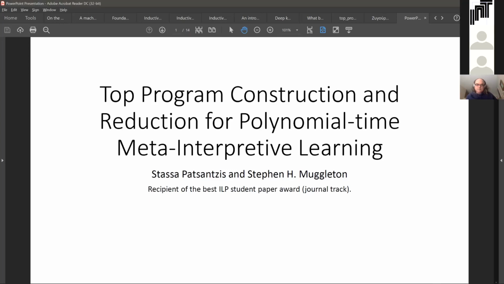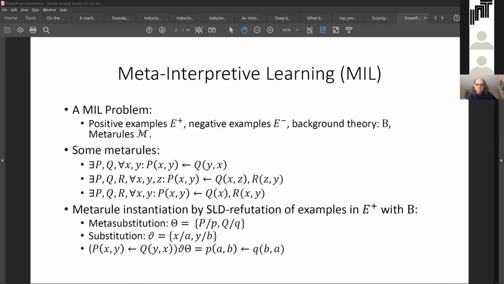The work I'm presenting is part of Meta-Interpretive Learning. Meta-Interpretive Learning is a recent approach to ILP that is characterized by the use of second-order clauses called the metarules as inductive bias to restrict the hypothesis search space. Metarules are used widely in machine learning, data mining, and ILP, but Meta-Interpretive Learning is unique in that it uses metarules for reasoning in a refutation proof of examples by SLD resolution together with first-order background knowledge rather than as templates. Meta-interpretive learning systems are capable of learning recursive hypotheses and performing predicate invention without the limitations of earlier approaches.